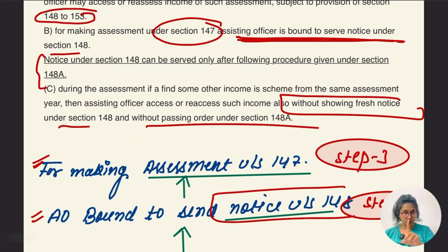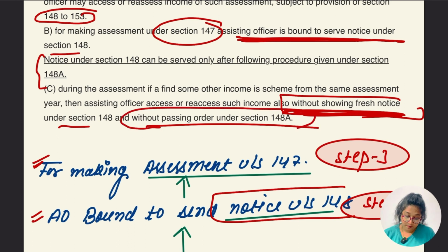What if one more thing? What if some other income has already escaped by the assessee and the assessing officer finds out that the assessee has escaped one more income? In that case, do you think there is a need for a fresh notice? No. In that case, there is no need to issue a fresh notice under section 148, and without passing the order of 148A, the assessment is going to happen under the same assessment. So this was about point C.